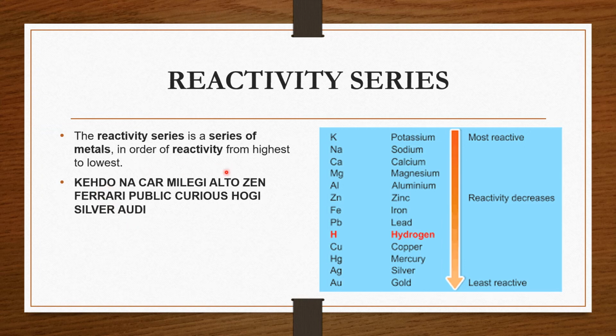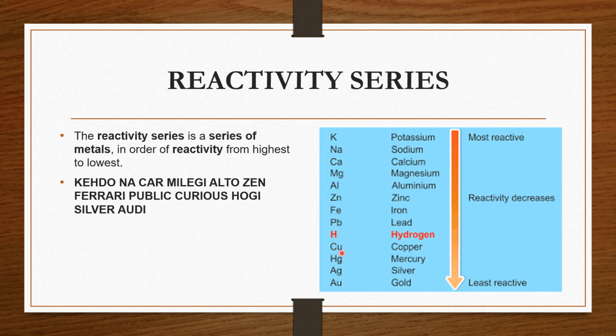Kah do means K, from which you can learn potassium. K is the symbol of potassium. Na is sodium. Car is Ca, calcium. Milegi is Mg, magnesium. Alto is Al for aluminium. Zen is zinc. Ferrari is Fe for iron. Public is Pb for lead.